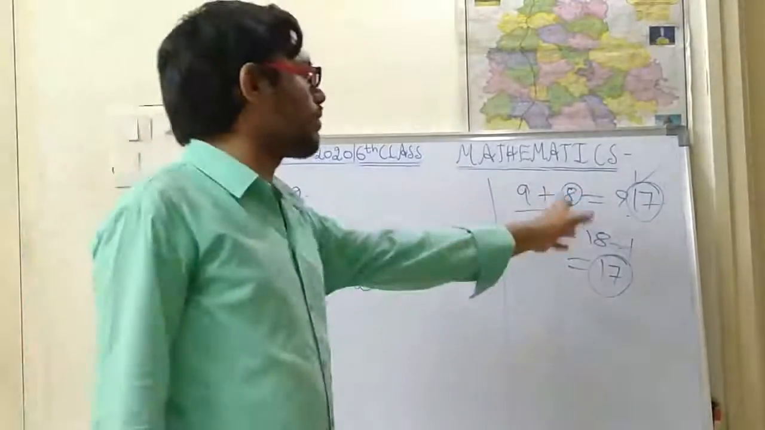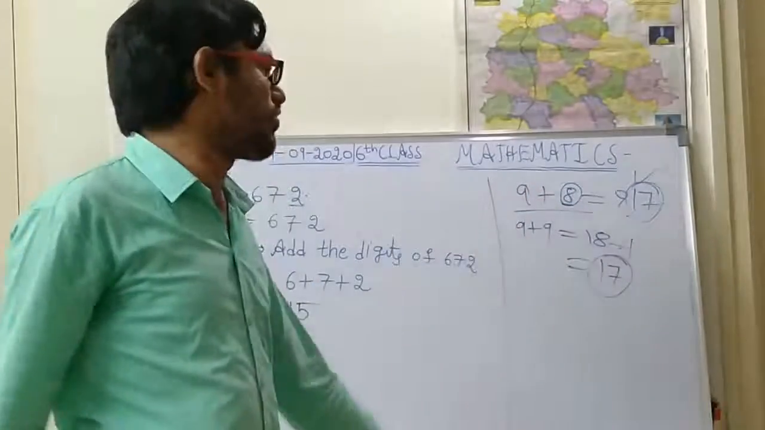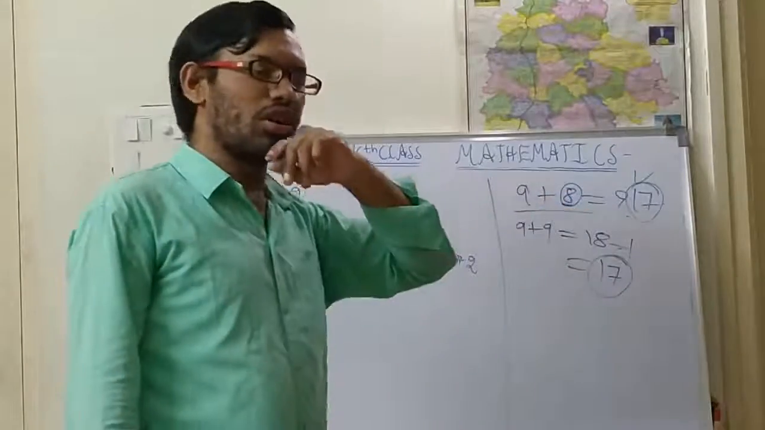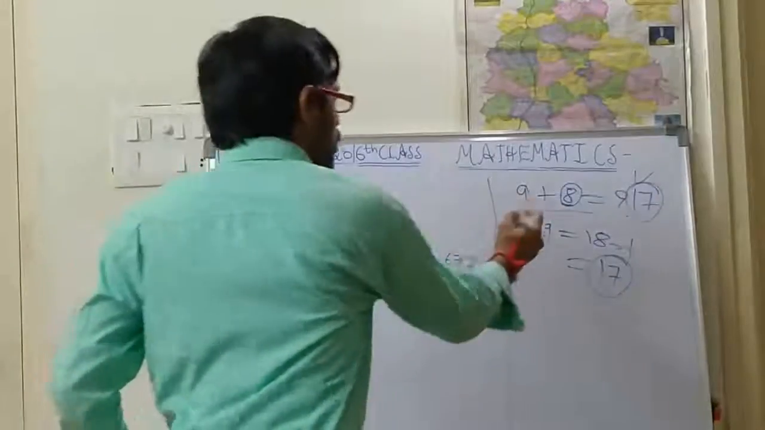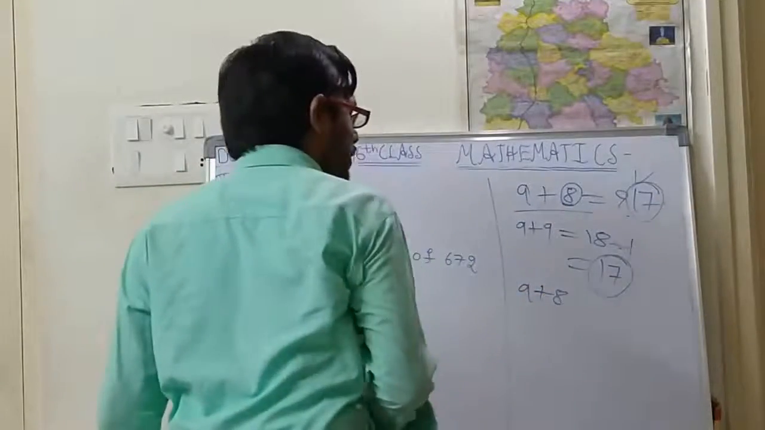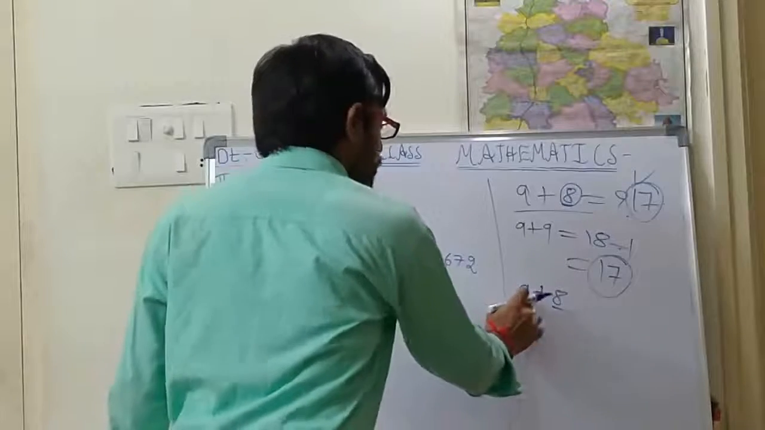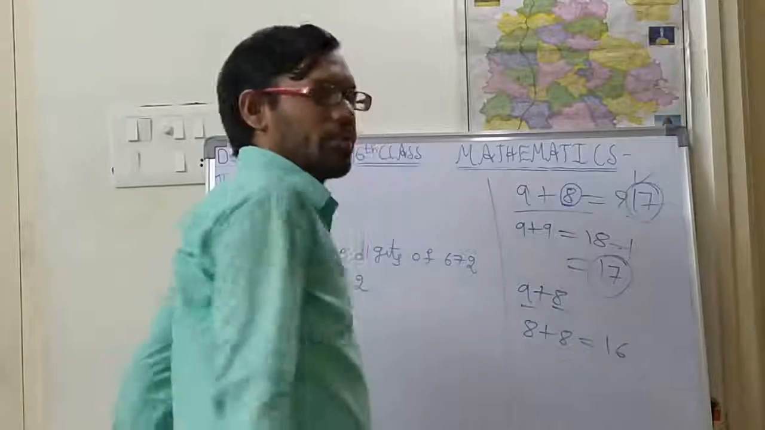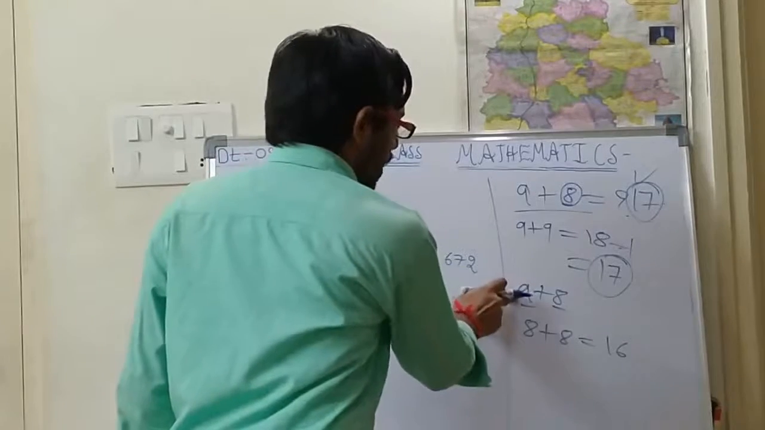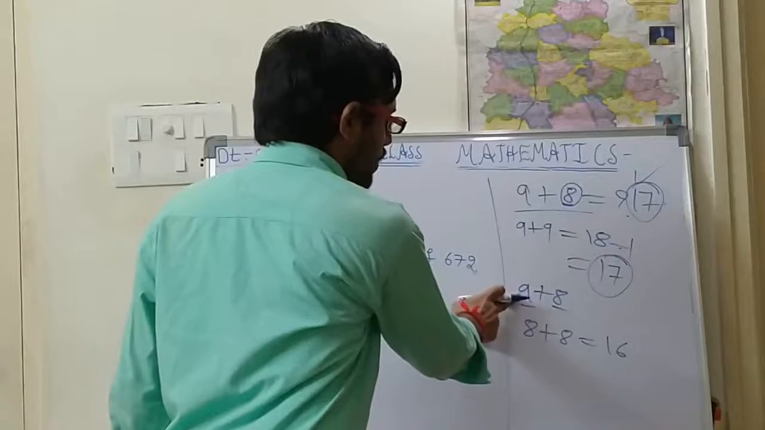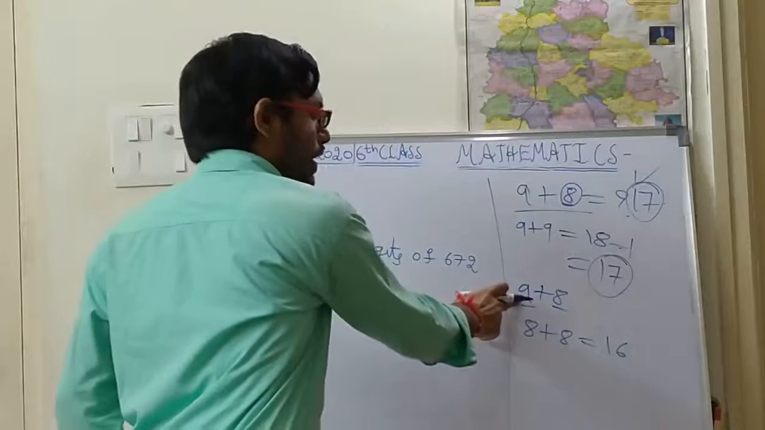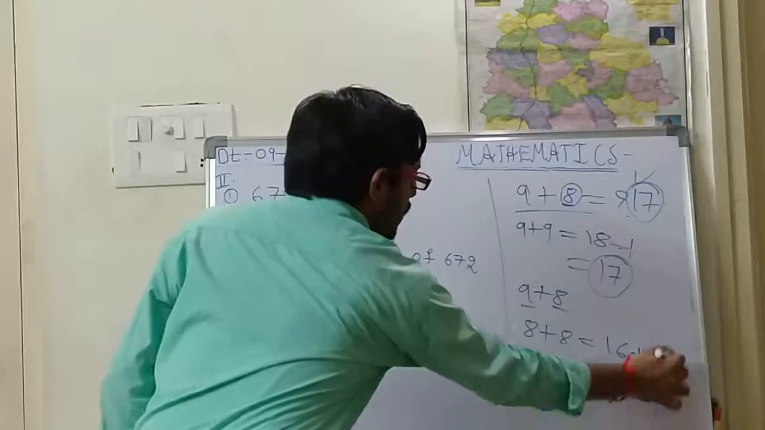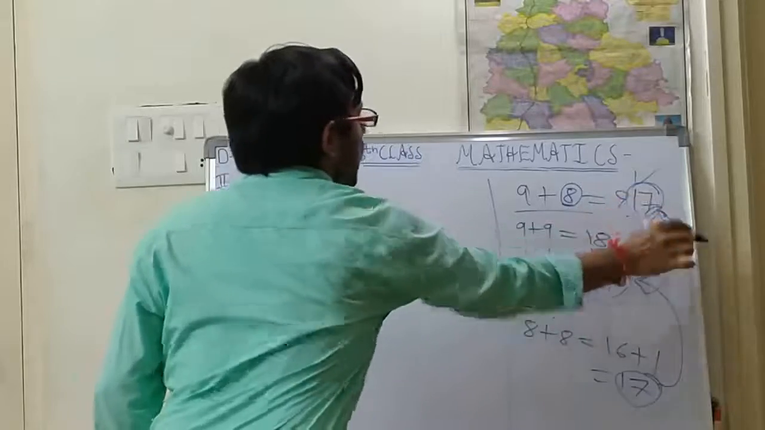Like this you are supposed to do whenever you are getting confused: take two same numbers which are in these numbers. Suppose you take 9 plus 8, and take the 9 as 8 also. What is 8 plus 8? 8 plus 8 is 16. Is it right, children? But the other number is one more than 8, so for 16 you add 1. What is 16 plus 1? 17. Both are the same, so that is the answer.